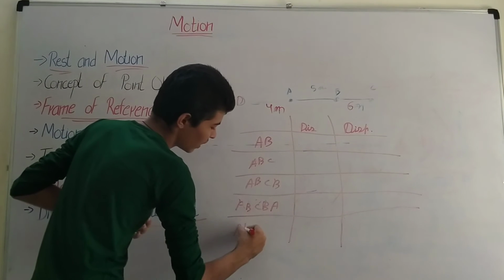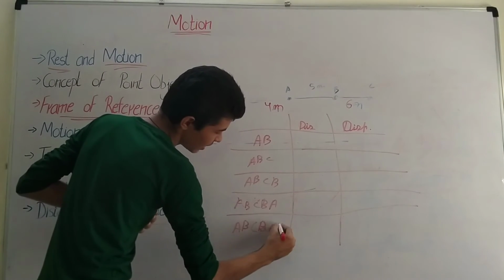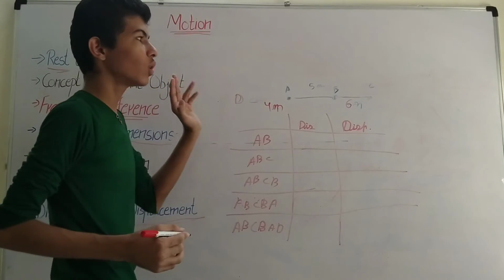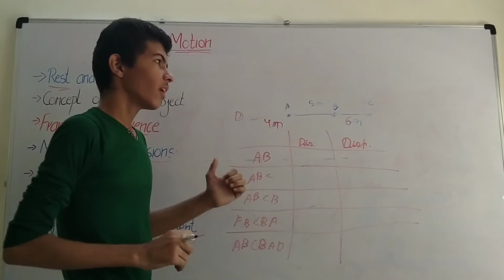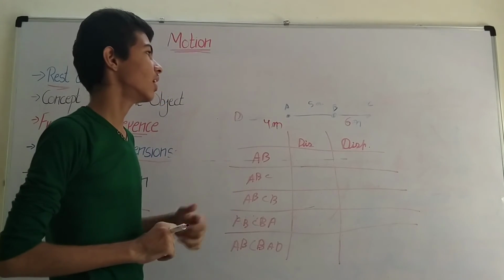And third, we have to find out the distance of A, B, C, D, that is B, A, D. So what is the total displacement of this? So give it a shot. If you want to give it a shot, pause the video. So let's move to its solution.